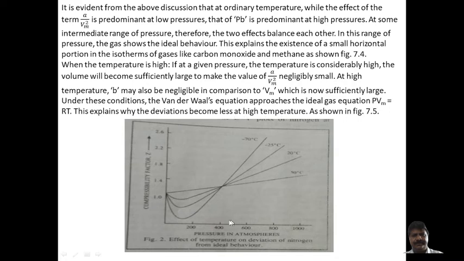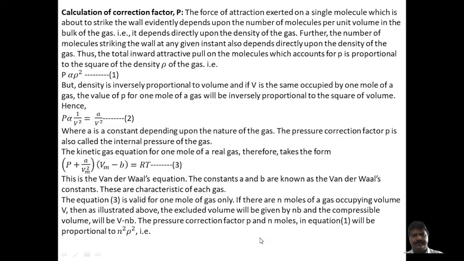As shown in this diagram, the dip decreases, and even as the pressure increases the curve passes like this. This is the explanation for nitrogen gas.